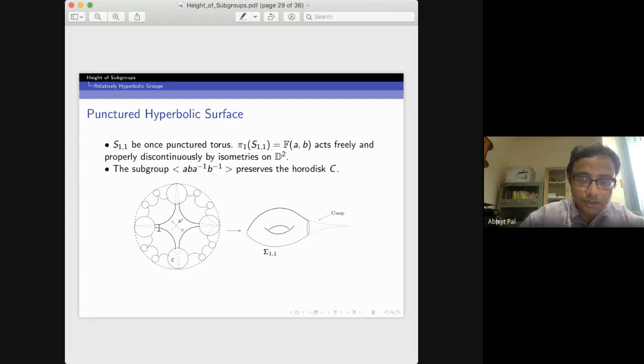So this is my ideal square, and you identify the opposite sides. You will get a surface with genus 1, and the puncture has been taken to infinity. So we have a cusp here. This red portion has been mapped to this cusp. The circles are called horocycles, and the disks inside them are called horodisks.